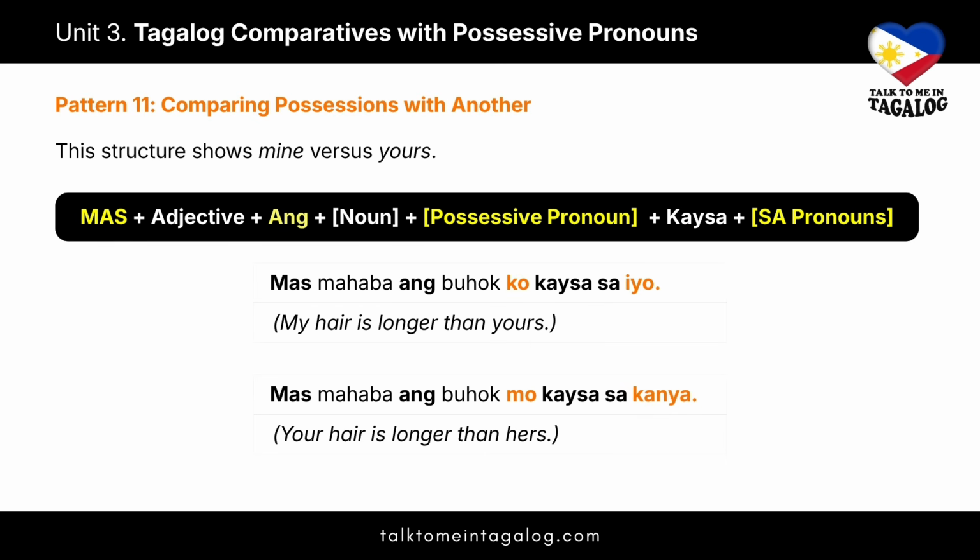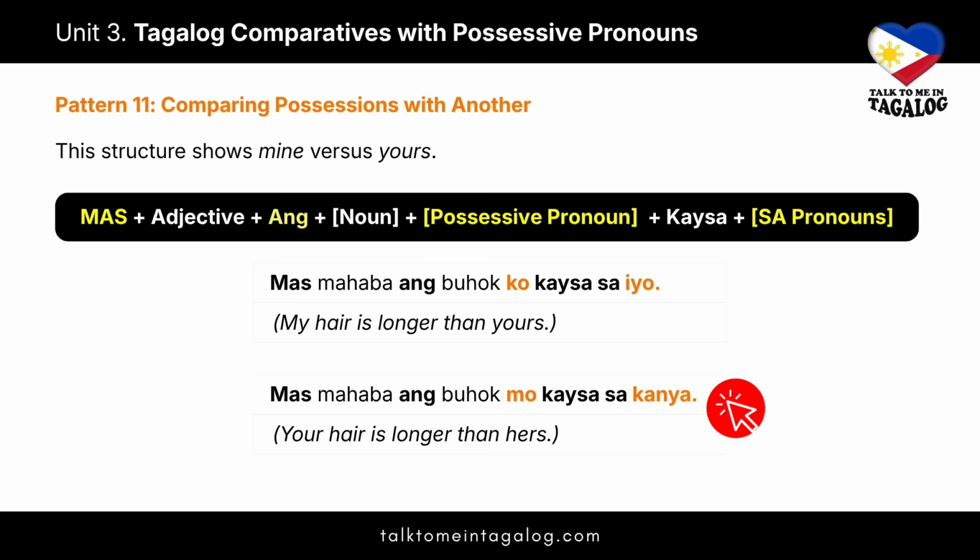Let's see how it is when we compare hair length. Example 1. Mas mahaba ang buhok ko kaysa sayo. Meaning, my hair is longer than yours. Let's break the sentence down so you can see exactly how the two different pronouns work together. Mas mahaba, the quality, meaning longer. Ang buhok ko. This uses the possessive pronoun ko to establish the subject, my hair. Next, kaysa sayo. This uses the sa pronoun sa iyo to act as the point of comparison, meaning than yours.